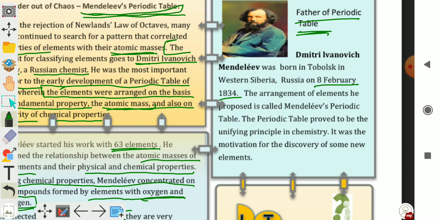The arrangement of elements he proposed is called Mendeleev's periodic table. The periodic table proved to be the unifying principle in chemistry. It was the motivation for the discovery of some new elements. Now we will discuss question answers.